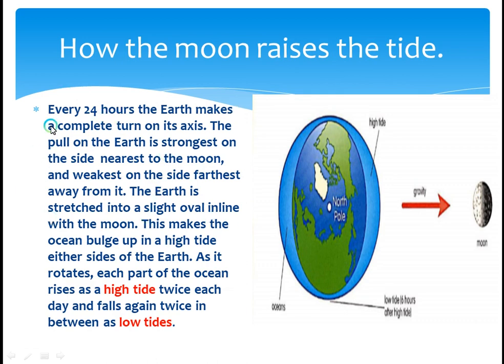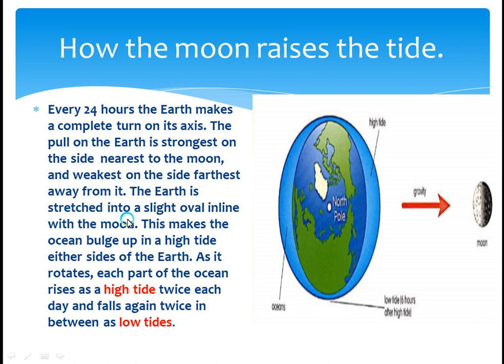Now let's see. Every 24 hours, the earth makes a complete turn on its axis. We all know that the earth rotates on its axis. It's going round. So the pull on the earth is strongest on the side nearest to the moon. Now this is the moon. So the pull is stronger on the near side and weak on the side that is far from the moon.